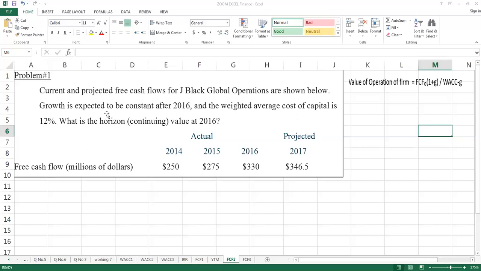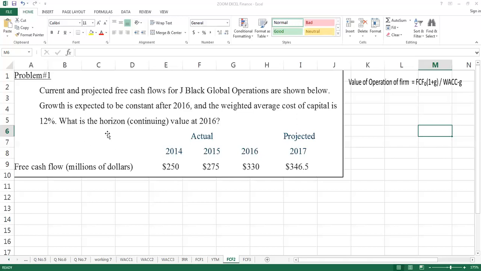But here the question is saying that the growth is expected to be constant after 2016. When a question specifically mentions a year and says that growth will remain constant after that particular year, it means that we cannot apply this formula before that year. If I use this formula to calculate the value of operation in the year 2014, the answer will become wrong, because this formula can only be applied when you have a constant growth. Remember, you cannot keep two or three growth rates over here. You can apply only one growth rate.